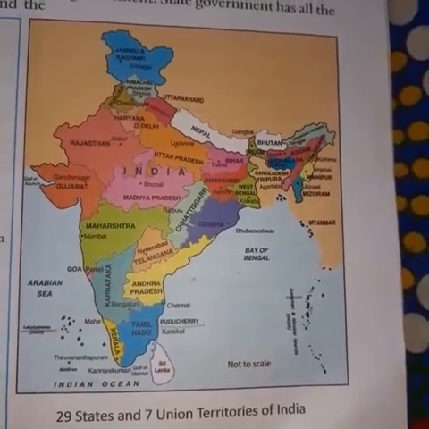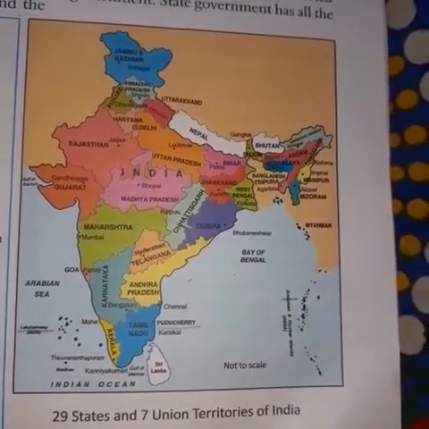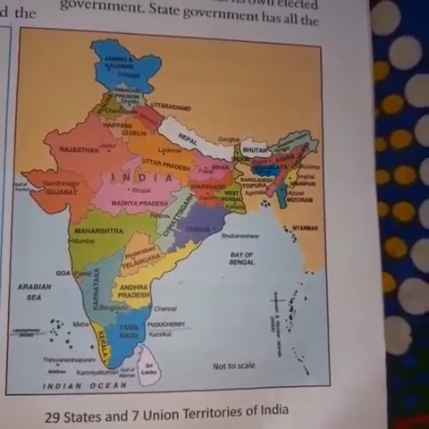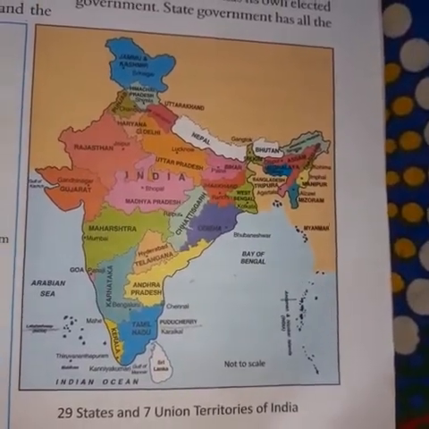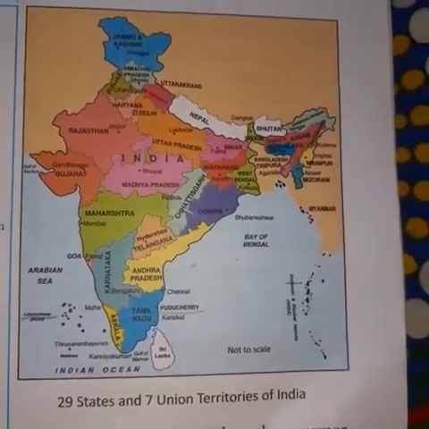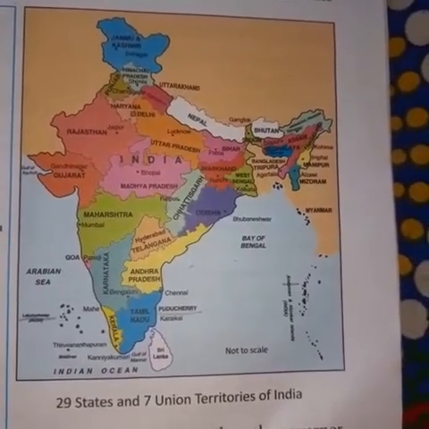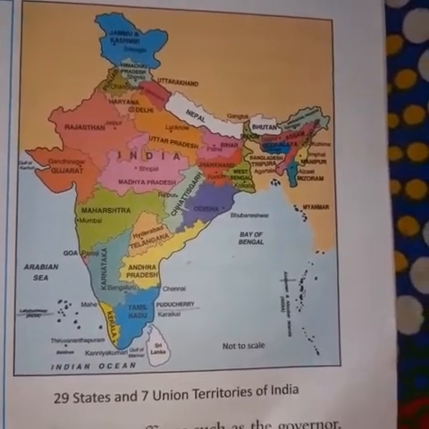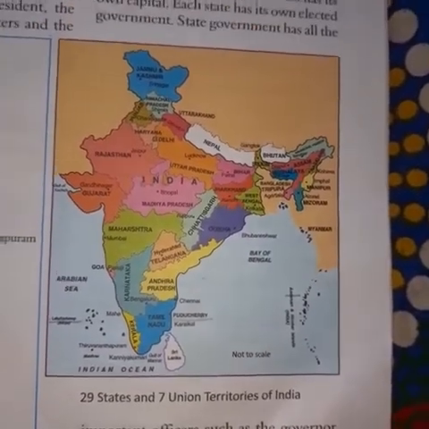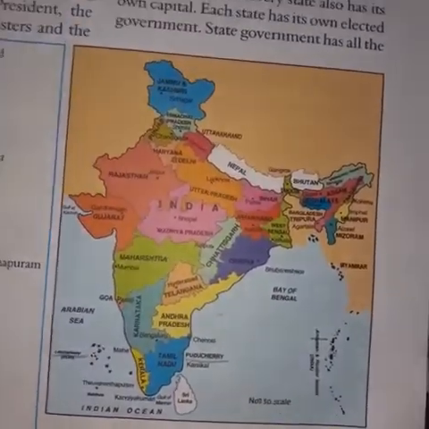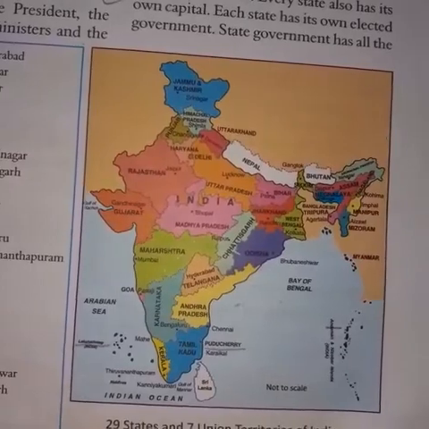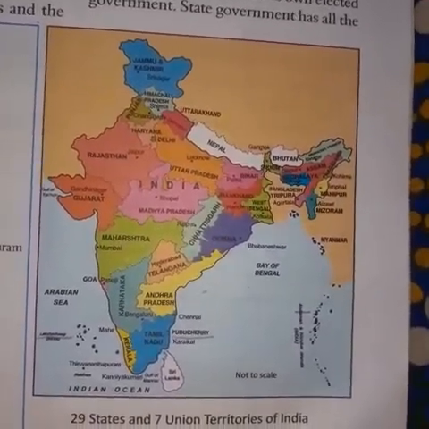It is difficult for one central government to look after the law and order in each part of the country. Therefore, India has been divided into smaller areas known as states and union territories. India has 29 states. Every state also has its own capital and each state has its own elected government. State government has all the important officers such as the governor, the chief minister and other ministers. The governor is the head of the state.